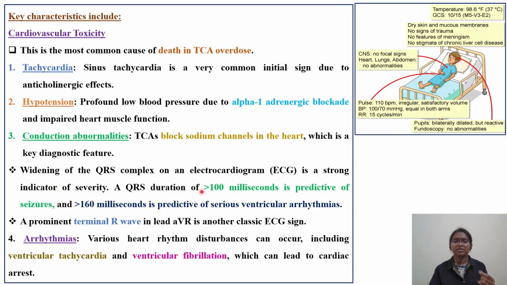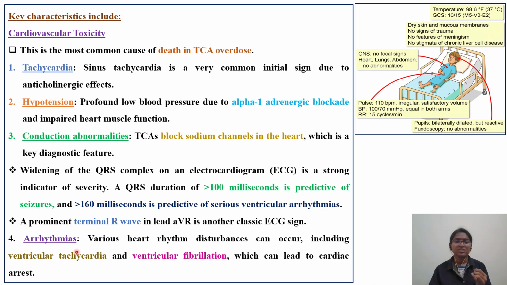A QRS duration of more than 100 milliseconds is predictive of seizures, and more than 160 milliseconds is predictive of serious ventricular arrhythmia. A prominent terminal R wave in lead aVR is another classic ECG sign. So these are the ECG signs which can be an indicator for this type of TCA toxicity overdose.